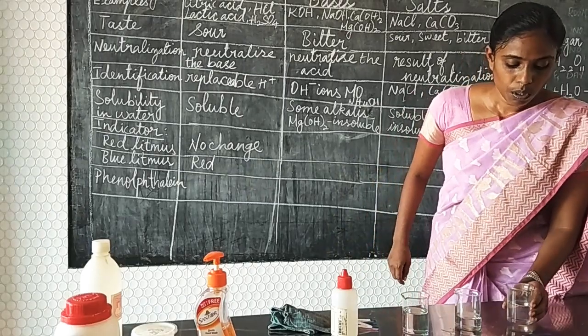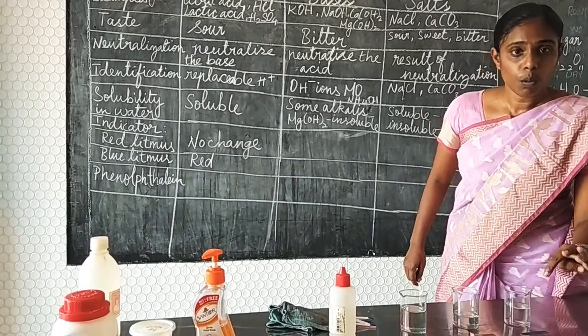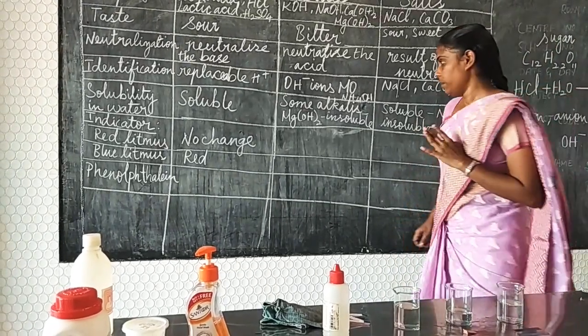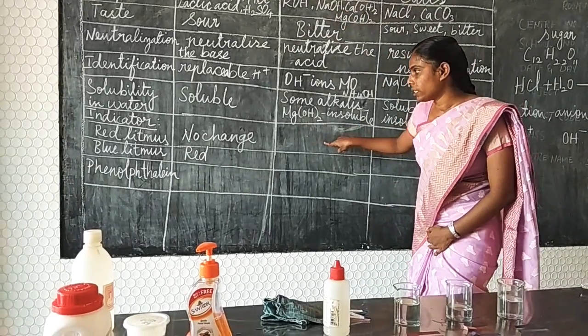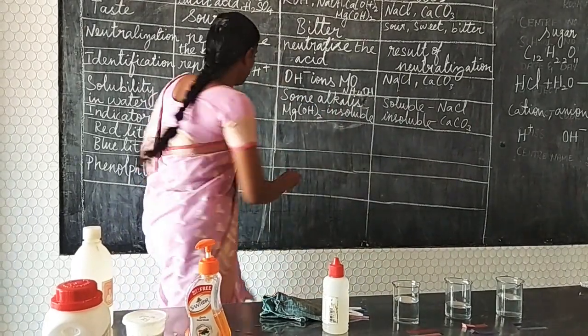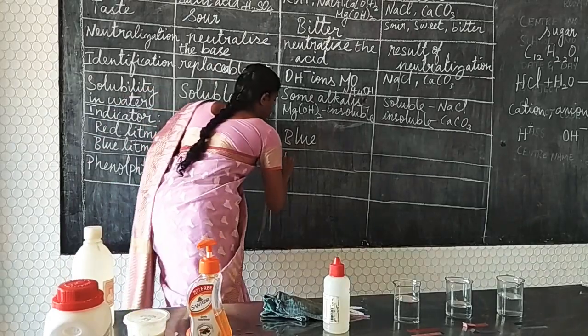Next, when you come to the third solution, it has changed the red litmus into blue in color, and the blue litmus remains the same. So when you come to the base, here the red litmus has changed into blue in color, and the blue litmus has no change.